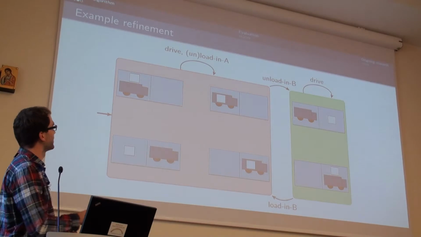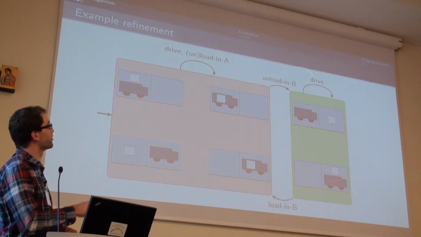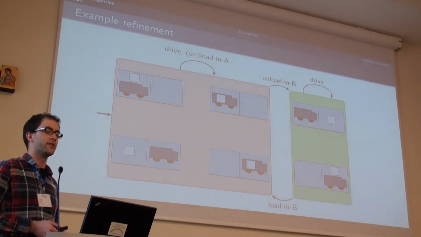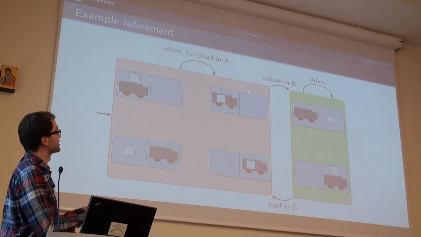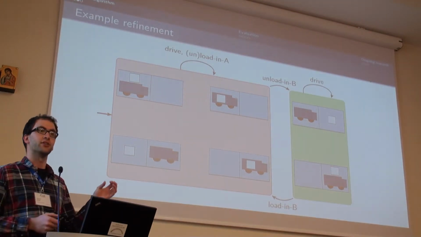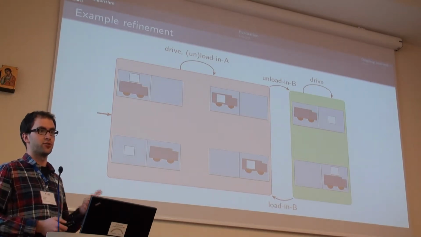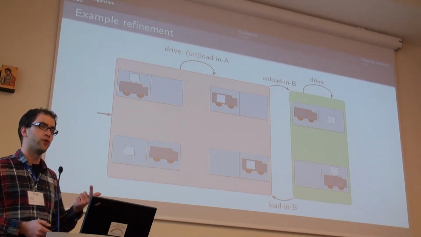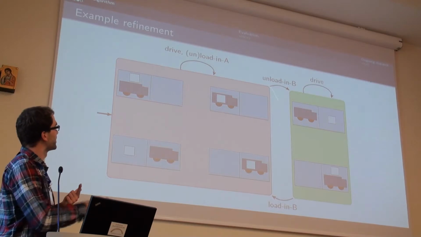We find an optimal solution in this abstraction, which would now be to unload the package in B. And as you all know, this does not work in the concrete state space because the preconditions of this operator are not met in the initial state. So both the package is not in the truck and the truck is not in location B. So we have two flaws that we can potentially use and split this state upon.